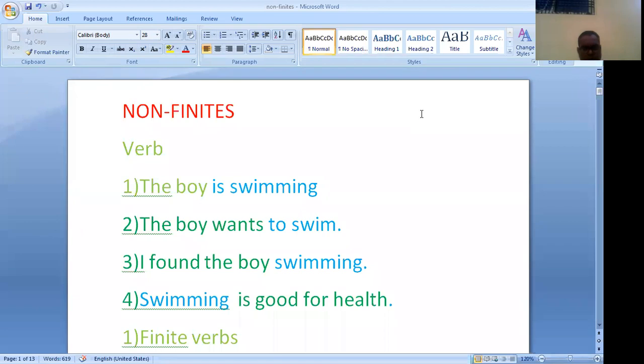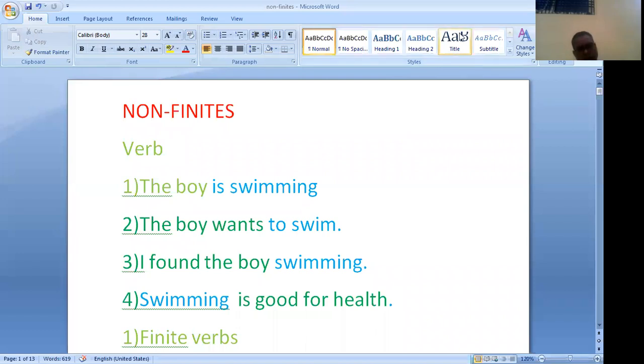Finite verbs are those which are limited by the subject, the persons of the subject: first person, second person, third person. The finite verbs are limited by the number of the subjects, singular number, plural number. It is also impacted by the tense. So those verbs are called finite verbs. A verb which is limited by the number and person of its subject is called finite verb.